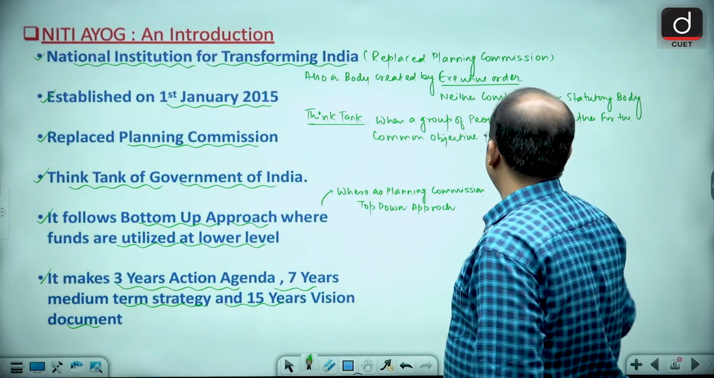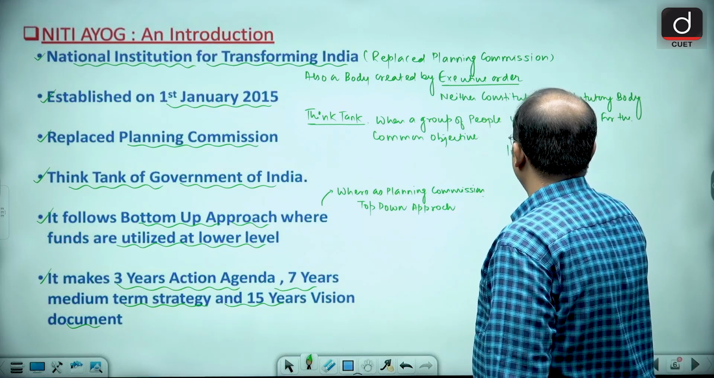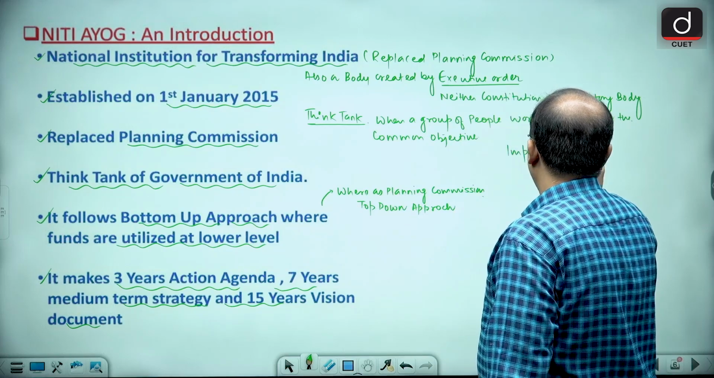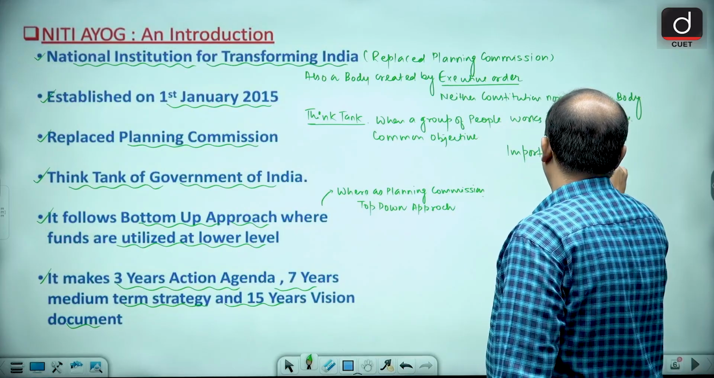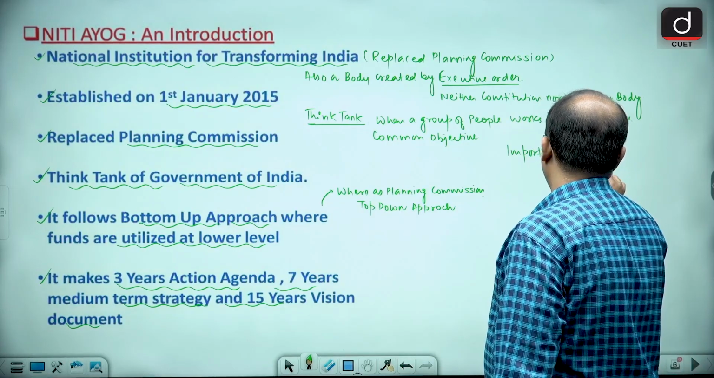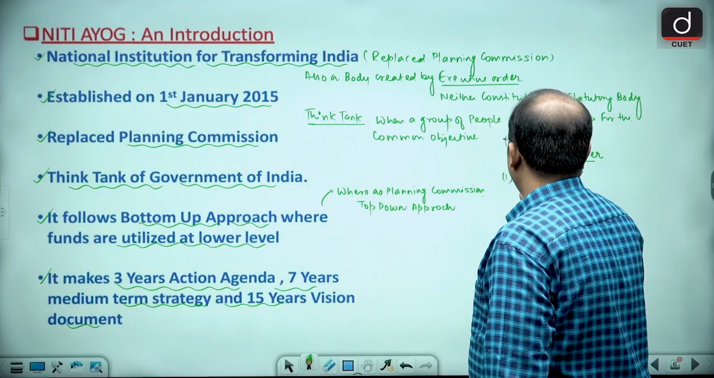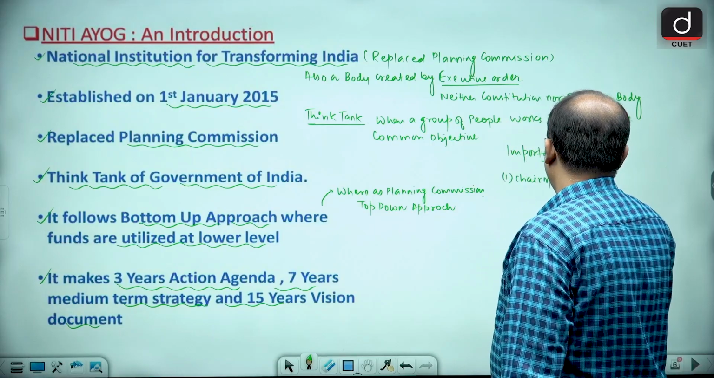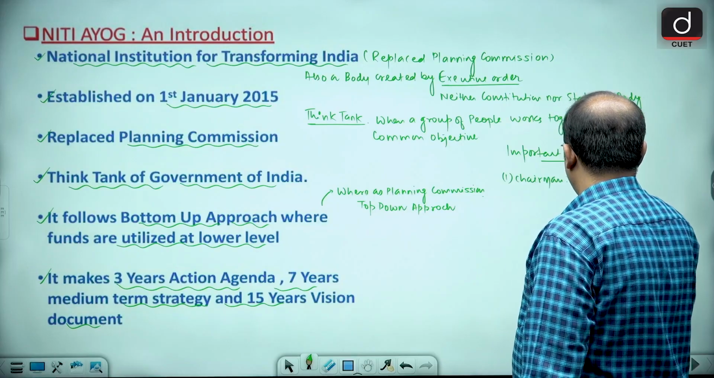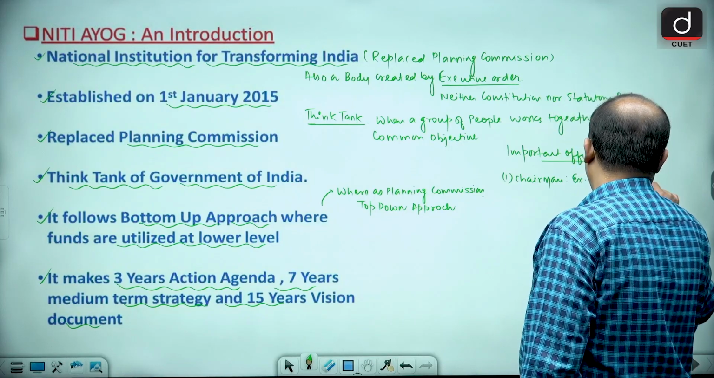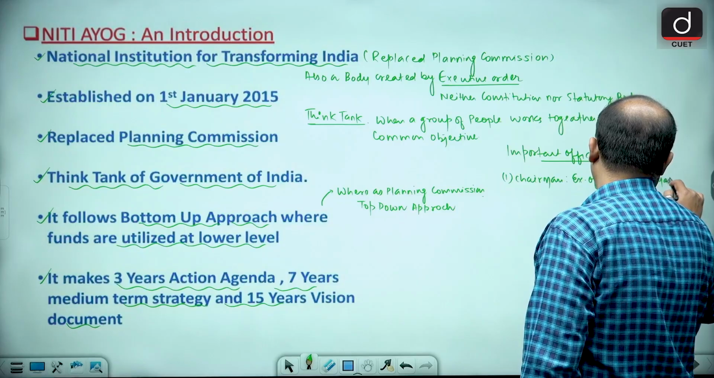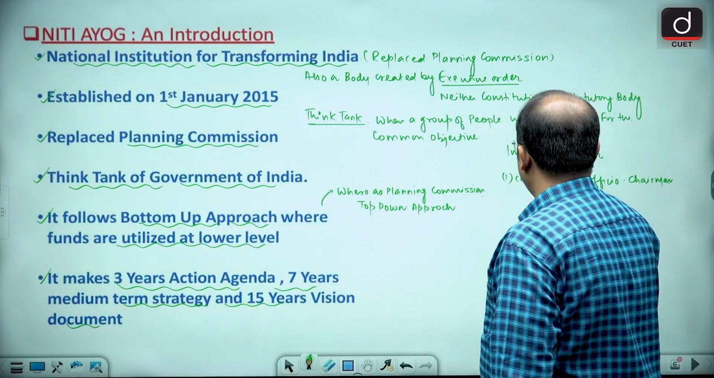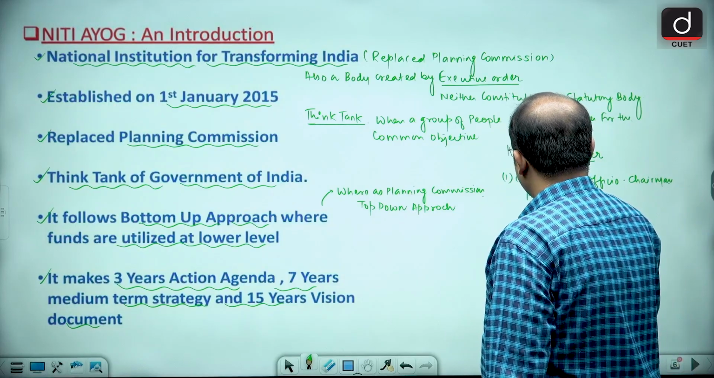Now guys, let's discuss the important officers of Niti Aayog. First is the chairman. The chairman guys is an ex officio chairman, and the ex officio chairman of Niti Aayog is the Prime Minister of India.